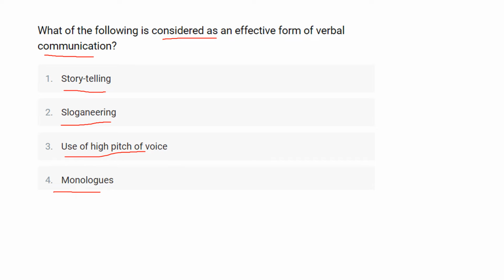So here communication is derived from the Latin word communicare, which means to share. Communication is passing the information or telling the idea from one person to another. Communication consists of 3 things: encoding, transfer and decoding.